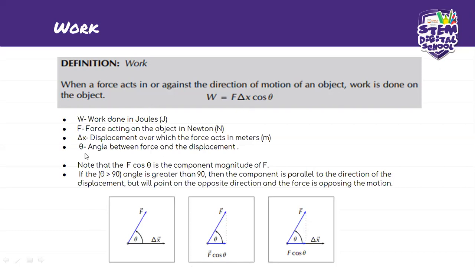So the triangle X, this is the displacement over which the force acts in meters. So this is the distance, this is X, this is where the boy was standing, and this is the force, and this is the distance. Or displacement. You can say the displacement over which the force acts in meters. And then theta is the angle between force and displacement.